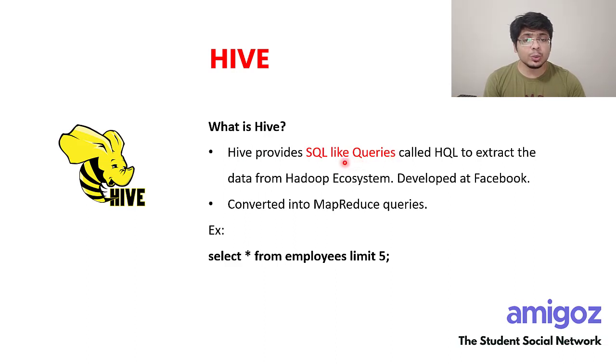Now when you write these queries, they get converted into MapReduce tasks, right? Whatever query you write gets distributed into multiple systems, and then the information is returned, and at the end you get the final result. So you write HQL queries that get converted into MapReduce tasks, and then that MapReduce task processes that data, returns it to the MapReduce machine, and then the data is returned to the user.